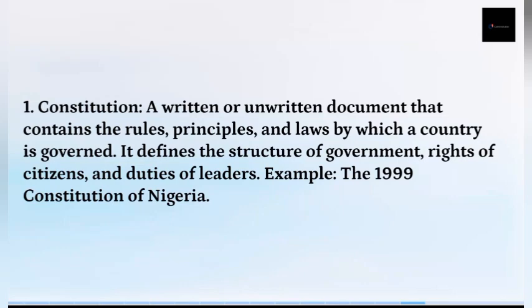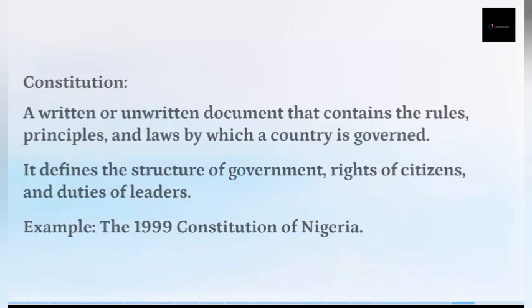How a country is governed, how people gain powers, and the protection of human rights are all written in the constitution. Like we said, it is a document that contains the rules, principles, and laws by which the country is governed, like Nigeria's 1999 Constitution.